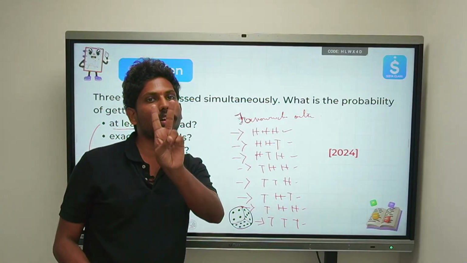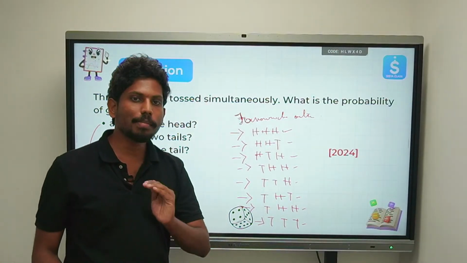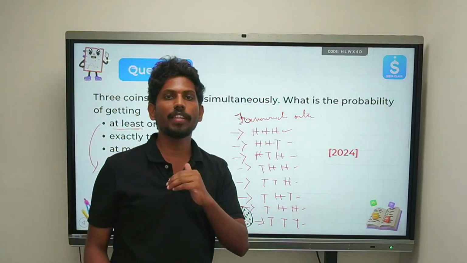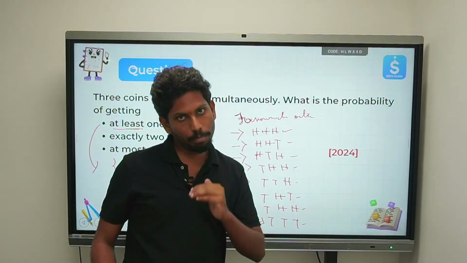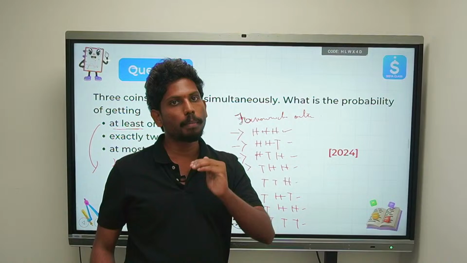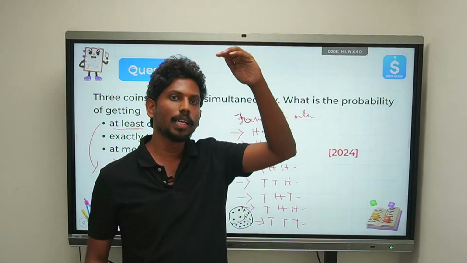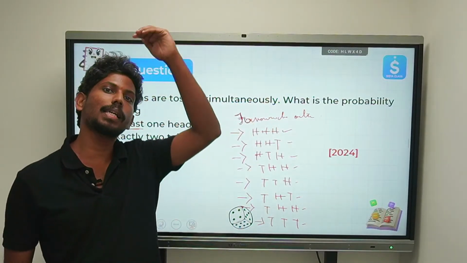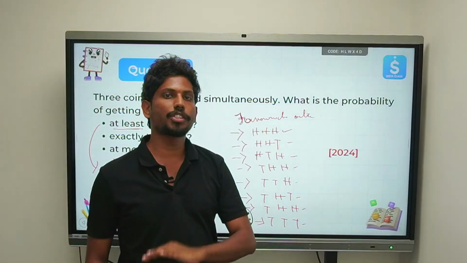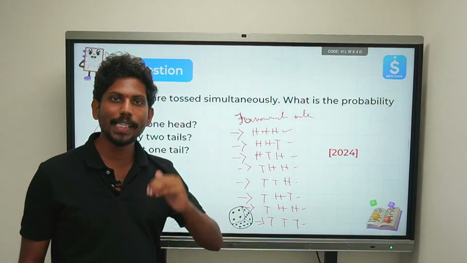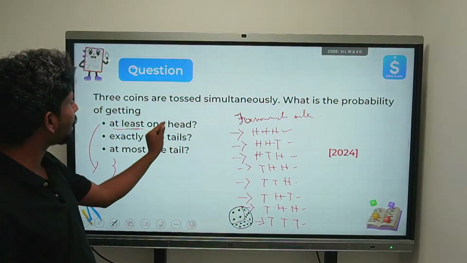Understand these two words called at least and at most. At least means minimum, like in Hindi we say kam se kam, right? Minimum it has to be 2 and it can go more. And at most means the maximum it could be is 2, or it should be less than 2. Are you all understanding what at least and at most mean? So there should be at least 1 head.